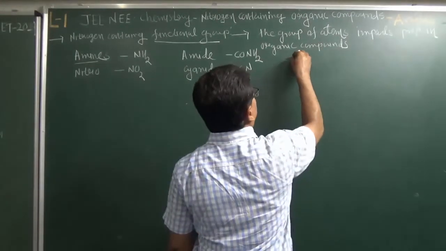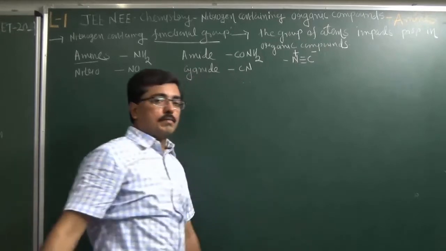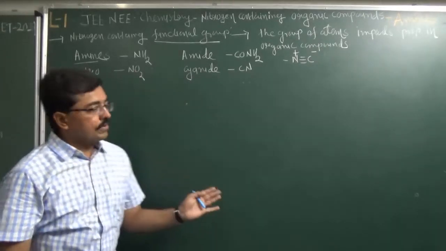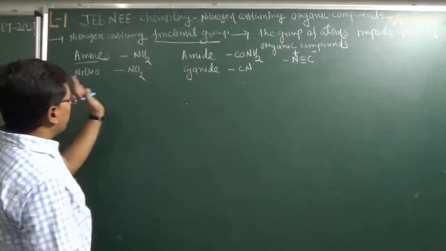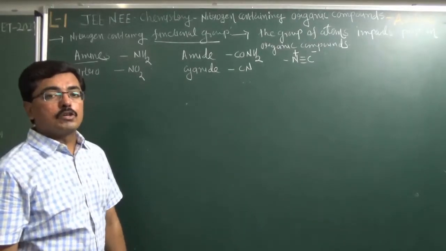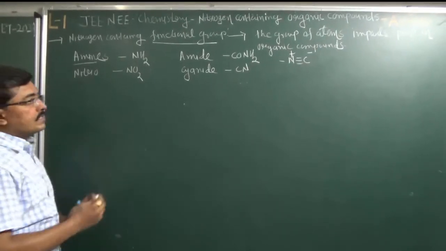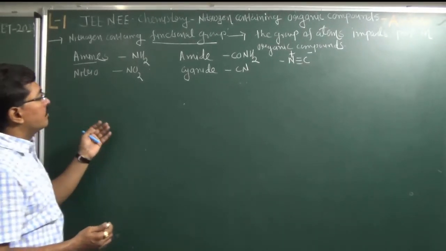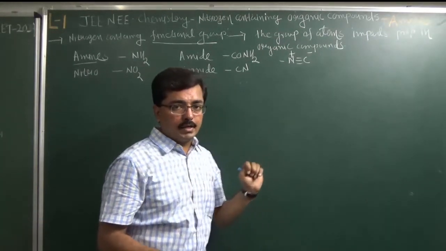And if nitrogen has a triple bond with carbon, nitrogen has positive charge, carbon has negative charge, then this functional group is known as an isocyanide. So there are 5 different nitrogen containing functional groups. Now, we can define these different types of compounds: amine compounds, nitro compound, amide compound, cyanide compound and isocyanide compound.